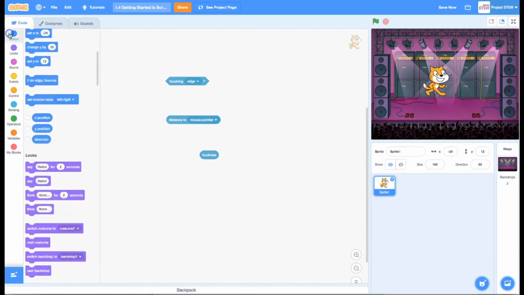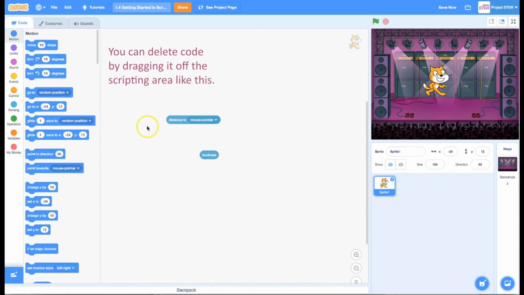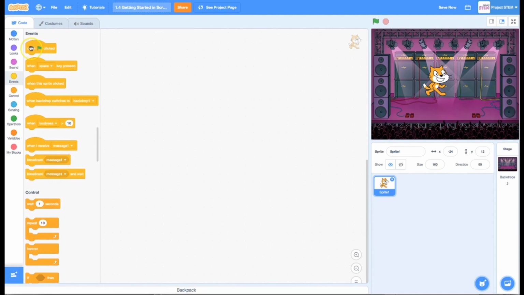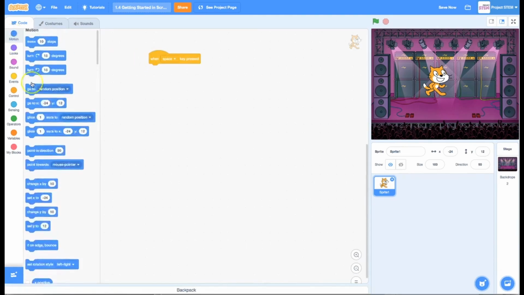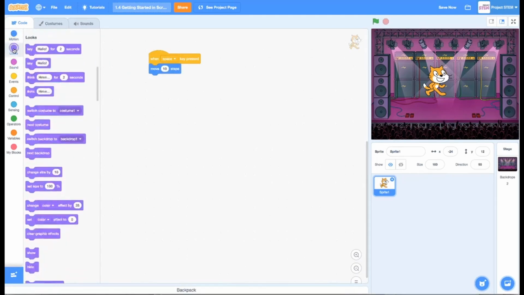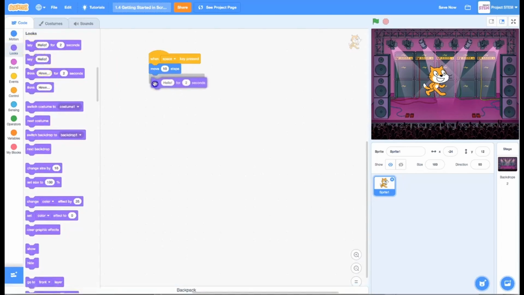Let me go back to motion, and I'm actually going to drag these away, and I'm just going to put together a quick little script to say when the space key is pressed, I want my sprite to move 10 steps and then to say hello for 2 seconds. Now, if I had spent a little bit more time on that, and if I thought that that was something I'm going to use again and again, I think I see myself using that script very frequently as I go through this program or other programs.